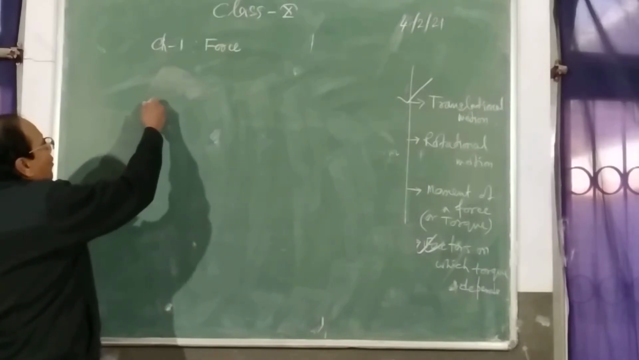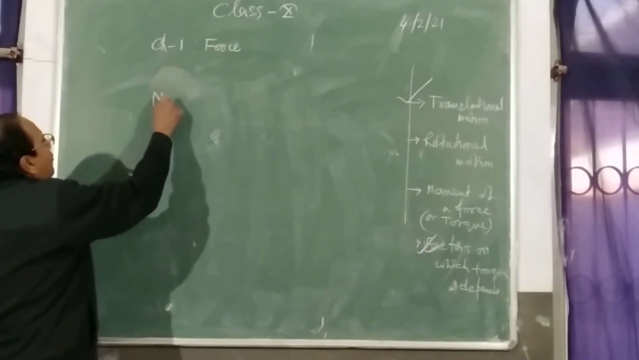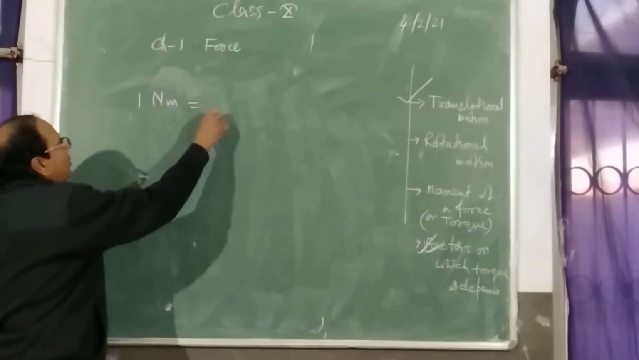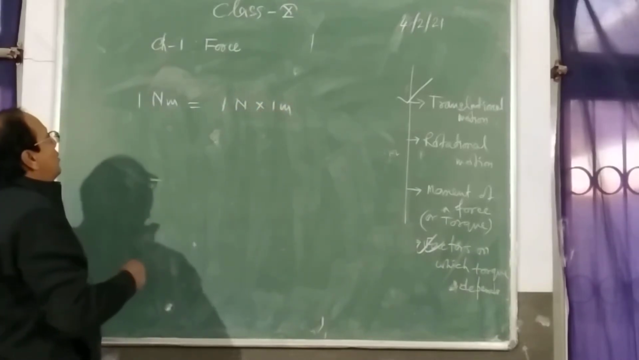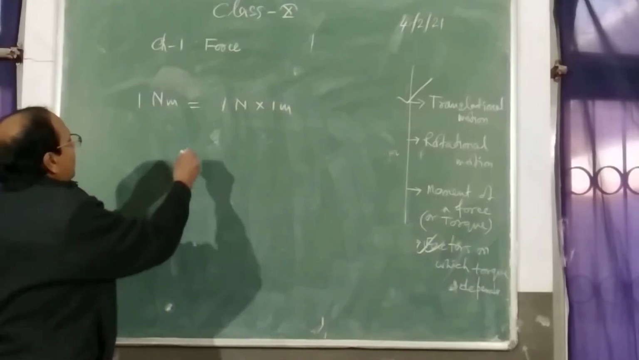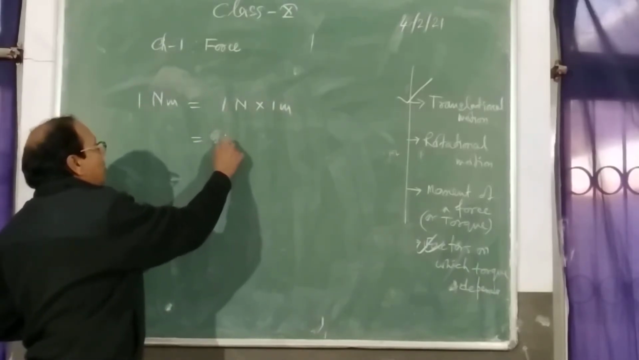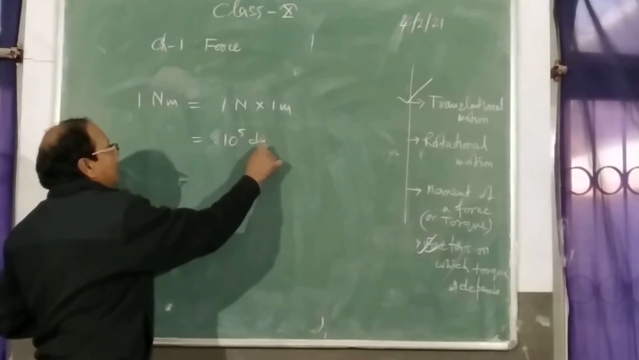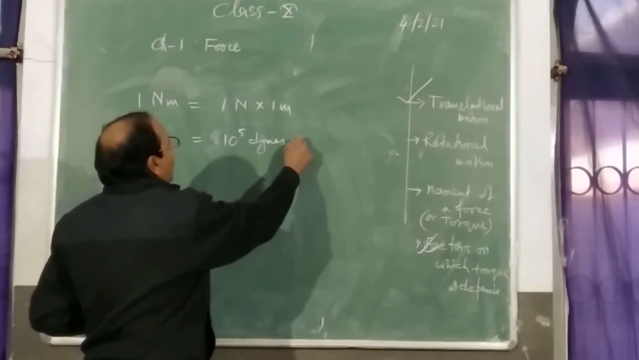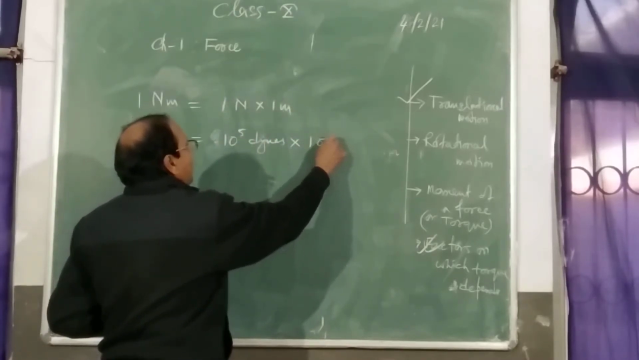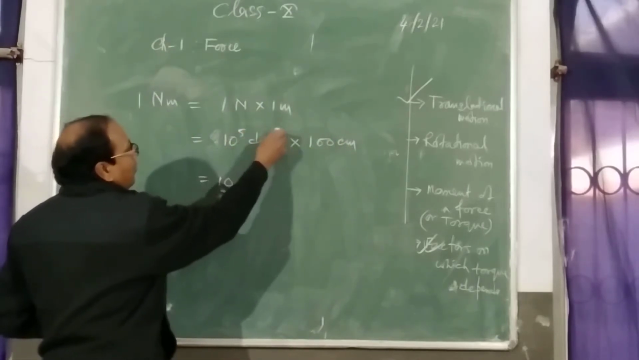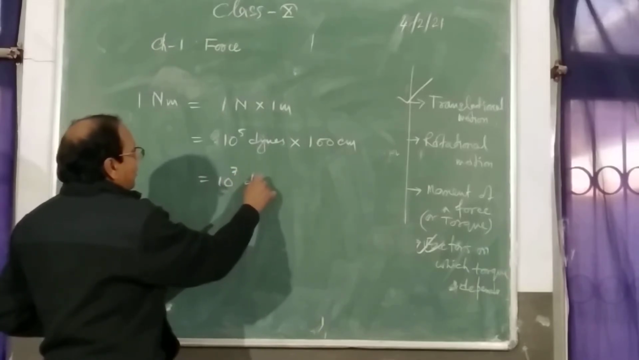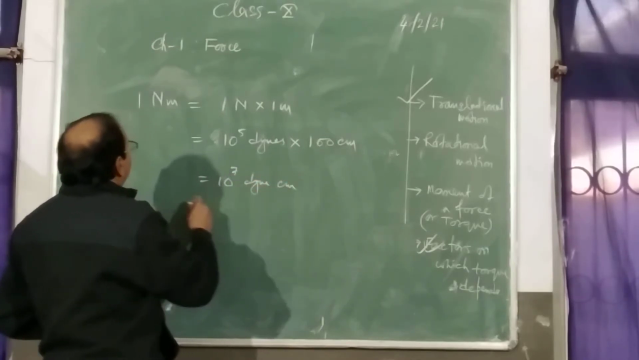In SI system, torque is measured in Newton meter. So 1 Newton meter equals 1 Newton into 1 meter. This is the relation between Newton meter and dyne centimeter. So 1 Newton is equal to 10 to the power 5 dyne, and 1 meter is equal to 100 centimeter. So it is 10 to the power 5 plus 2, that is 10 to the power 7 dyne centimeter. So this is the relation.